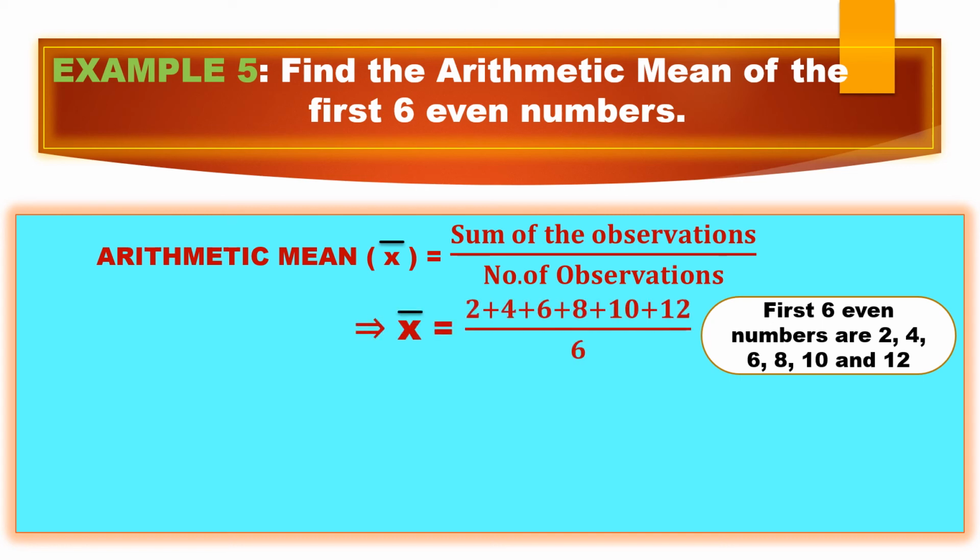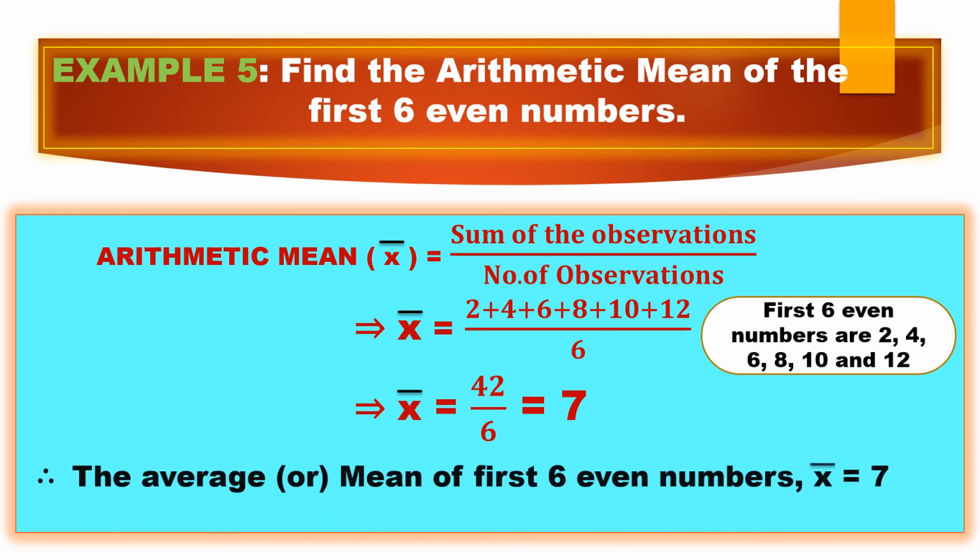So 2 plus 4 plus 6 plus 8 plus 10 plus 12, and there are 6 observations, so divide by 6. Now add them. X bar equals 42 by 6, which is divisible by 6, so it gives 7 as the quotient. So this is your mean. I can write the arithmetic mean of first 6 even numbers is x bar equals 7. Clear? Let me go to the next problem.